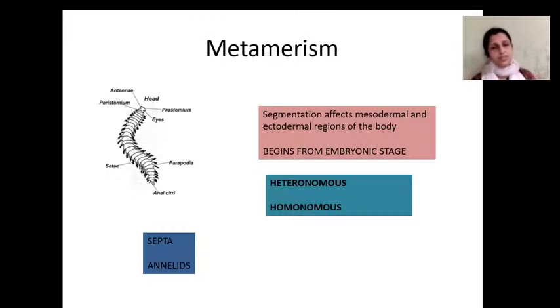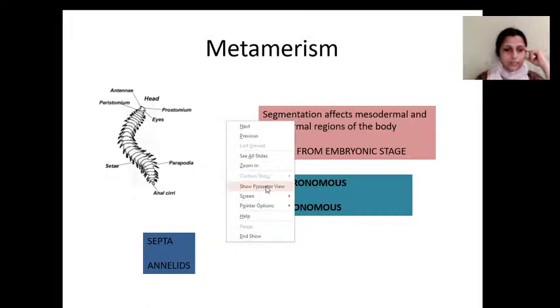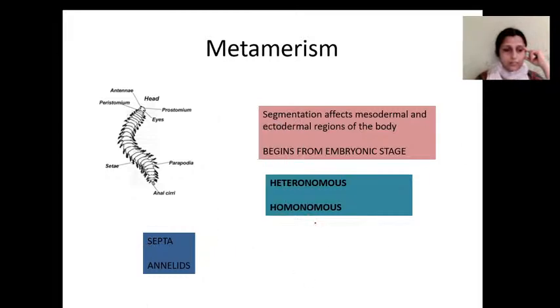Coming to metamerism, the body has different segments, and the segments are separated by septa.